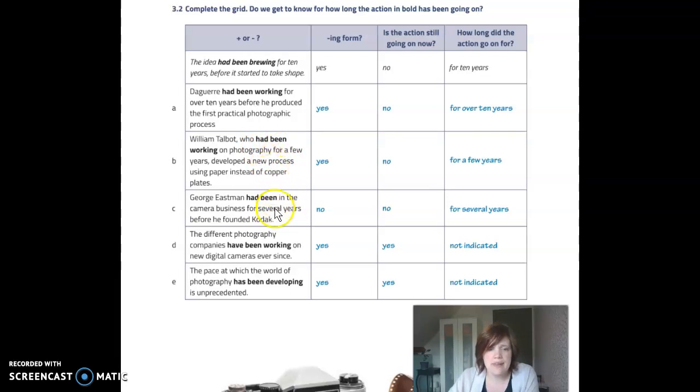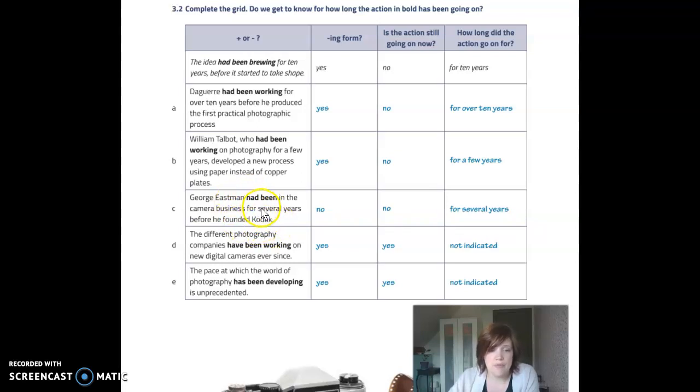George Eastman had been in the camera business for several years before he founded Kodak. Here you can clearly see the difference with sentences A and B. He had been in the camera business for several years before he founded Kodak. Action is no longer going on. It is an action that takes place before another past action.